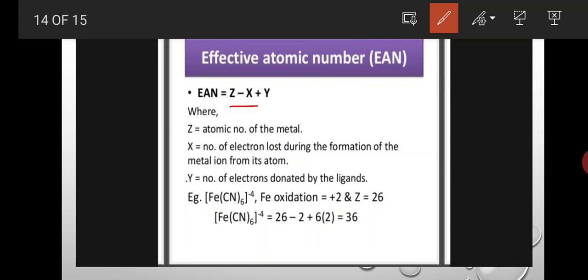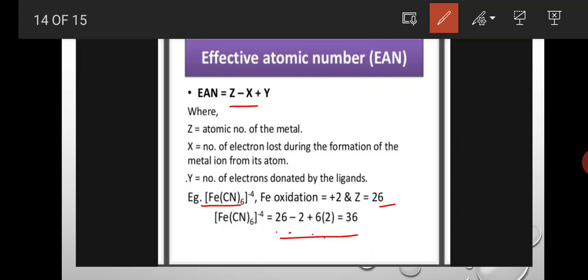So here Z minus X plus Y. Y indicates the number of electrons donated by the ligands. For example, here we are taking [Fe(CN)6]4-, the hexacyanoferrate complex. Here the ferrous oxidation state is plus 2 and the atomic number of iron is 26. So here 26 minus 2 plus 6 into 2. The total effective atomic number of this complex is 36.